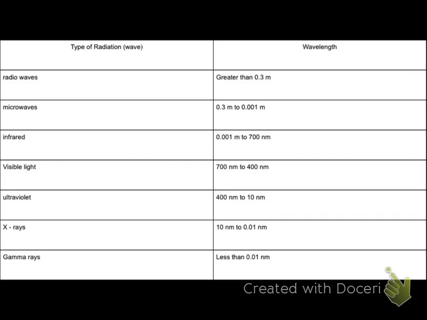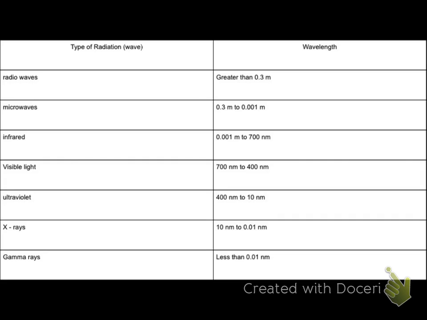Then we have visible light right here in the center. That's 700 nanometers to 400 nanometers in length. So you can see this is a very small portion of the electromagnetic spectrum. To us, it's a very important part because it's the portion that we can see, but it is a very small part. Underneath that, we have ultraviolet, spelled like the words ultra and violet put together, from 400 nanometers to 10 nanometers, so we're getting pretty small now. Okay. Ultraviolet light is sometimes used to sanitize things, okay, because it can kill bacteria and viruses.